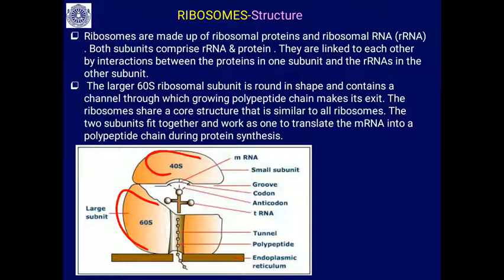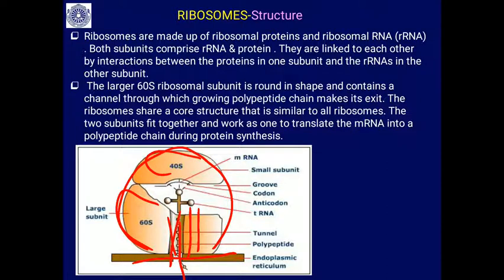The larger 60S subunit is round in shape and contains a channel, a tunnel through which the growing polypeptide makes its exit. This is the rough endoplasmic reticulum with the ribosome attached.